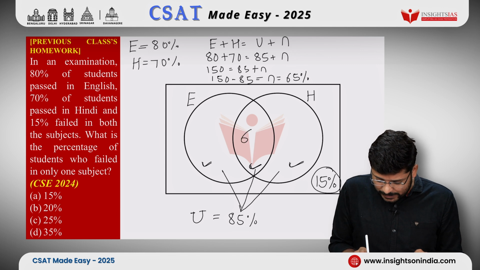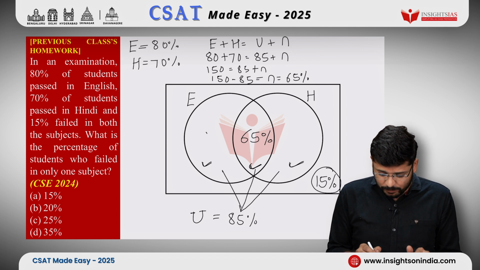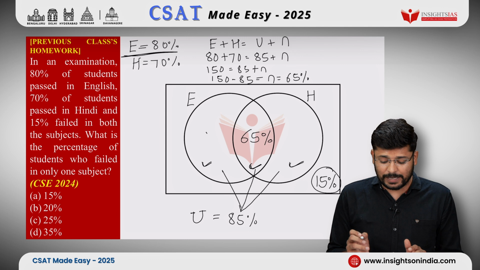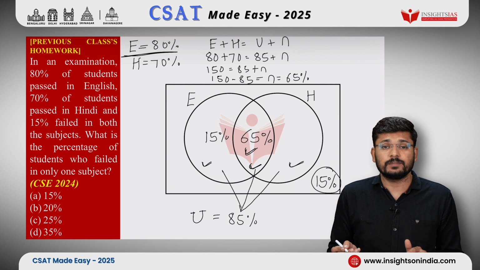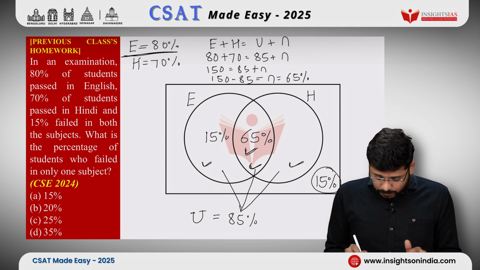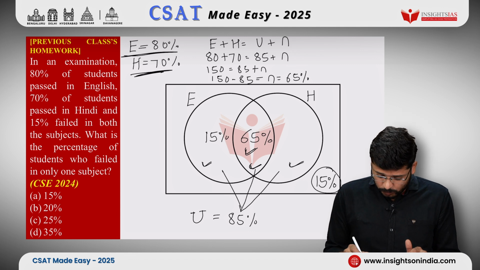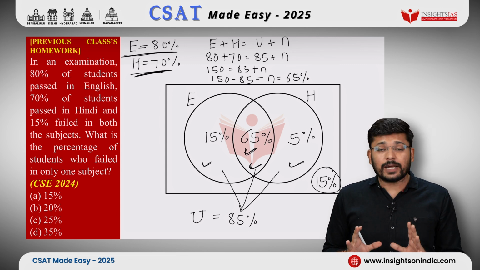So 65% of the students have passed in both English and Hindi. Okay. What about English only? In English, 80% of the students have passed. So we have denoted 65 here already. So the remaining would be 15% here. Okay. And here, in Hindi, 70% of the students have passed. So we have denoted 65 already here. So we will denote the other 5% here. Okay. Now we got a complete picture.